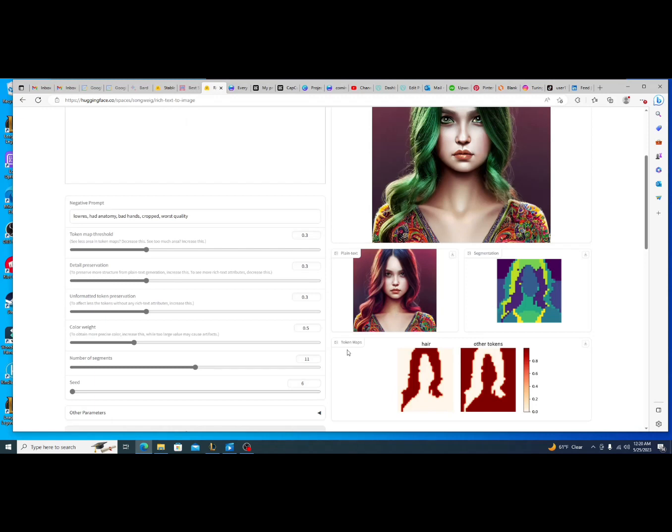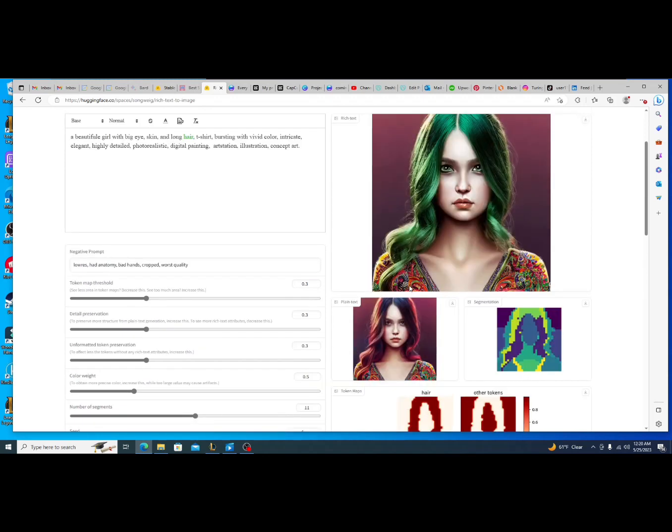It first takes the token maps, and then it maps out the image, first the hair, then the background and the face features, and then it extrapolates that into a segmentation, and then it creates a photographic plain text image off of that, and then it transforms the plain text image into something more.